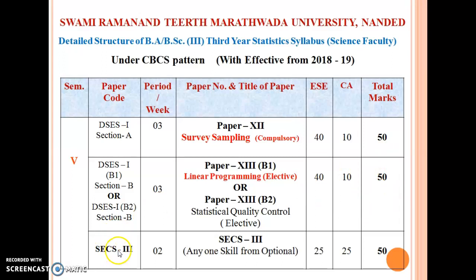And SEC means skill enhancement course for statistics, SEC 3. You have already learned the two SEC papers in the second year, paper first and second. That's why here it is SEC 3. There are again 50 marks, 25 for the end semester examination and 25 for the continuous assessment.